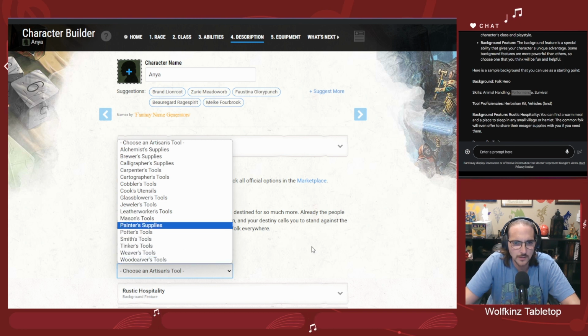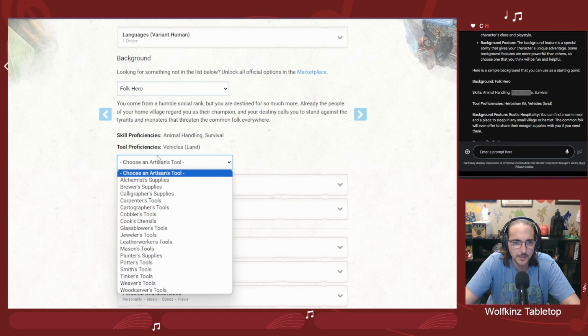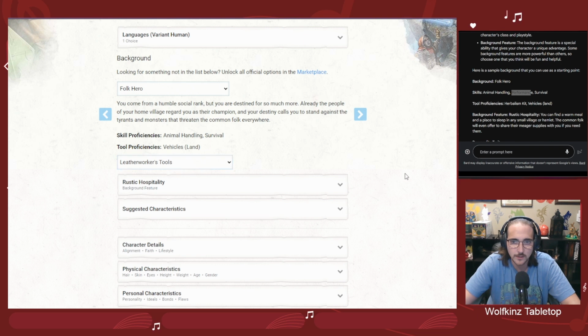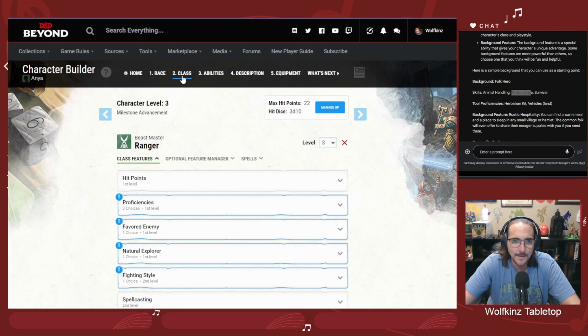Yeah, not seeing an herbalism kit here. Okay. So for right now, let's say the closest thing would probably be let's do leatherworking. I could see someone like a ranger being good at leatherworking. So all right, back to the class.